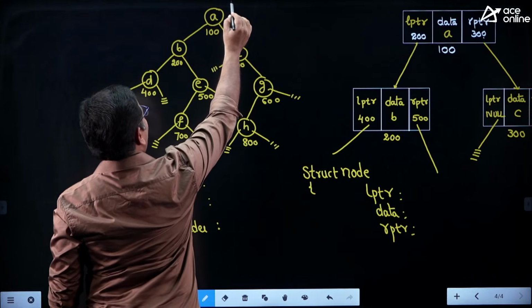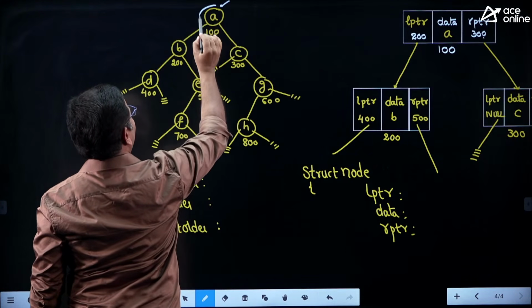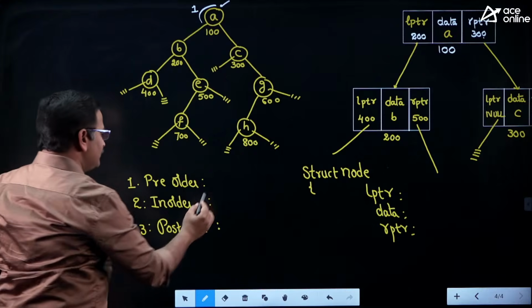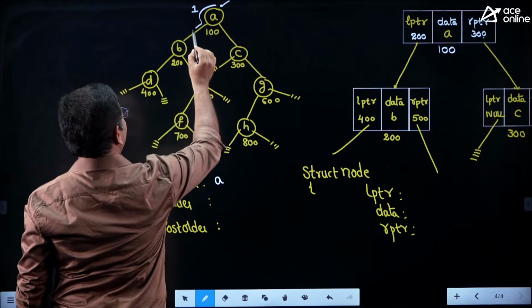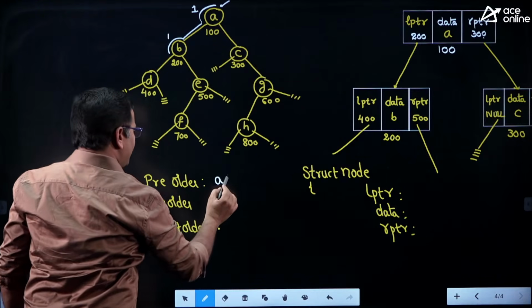When we start traversing the tree, it is the first time I am touching A, therefore I can write it in pre-order traversal, so that is A. Afterwards we move towards the left subtree, it is the first time I am touching B, therefore I can write it in pre-order traversal.